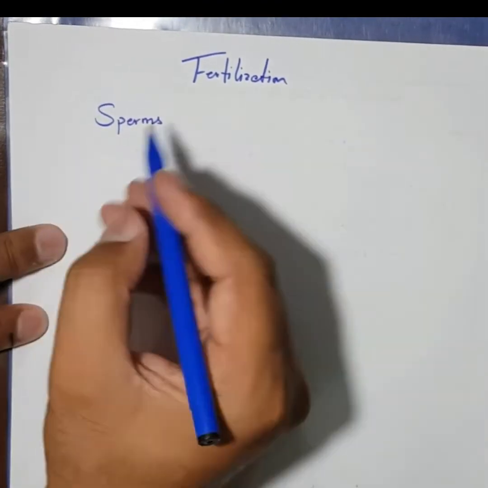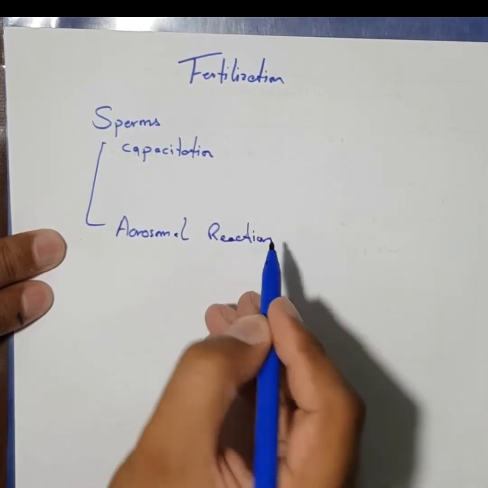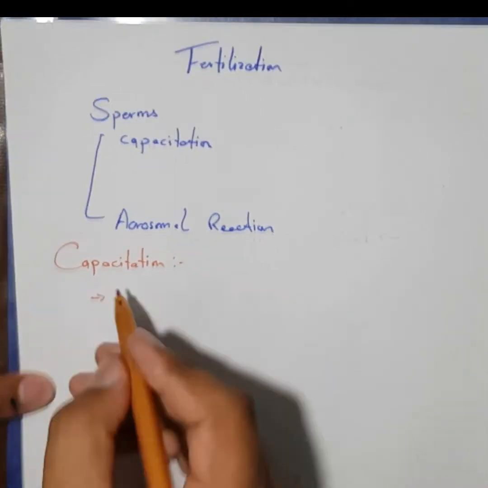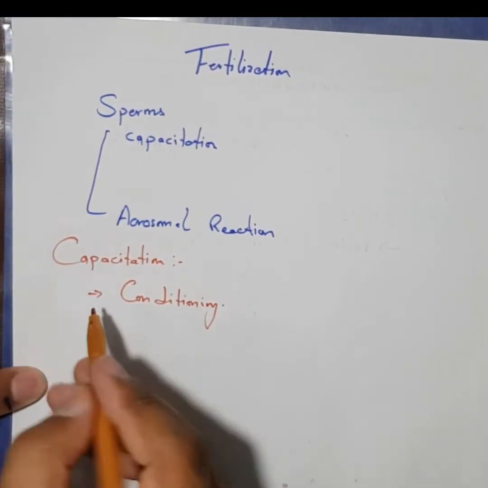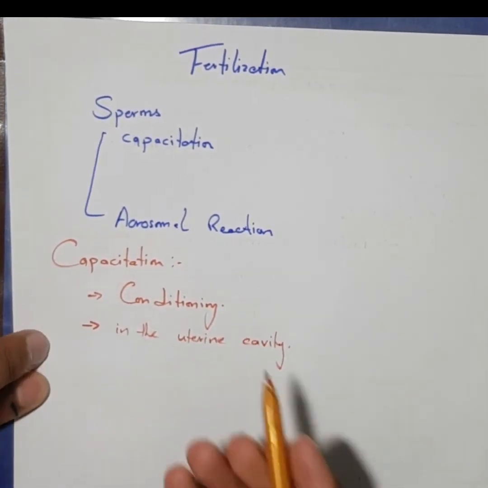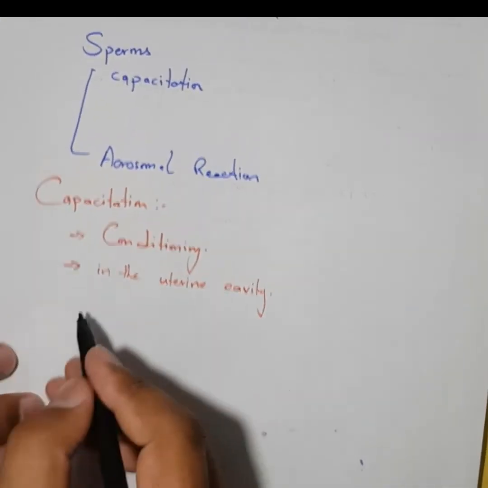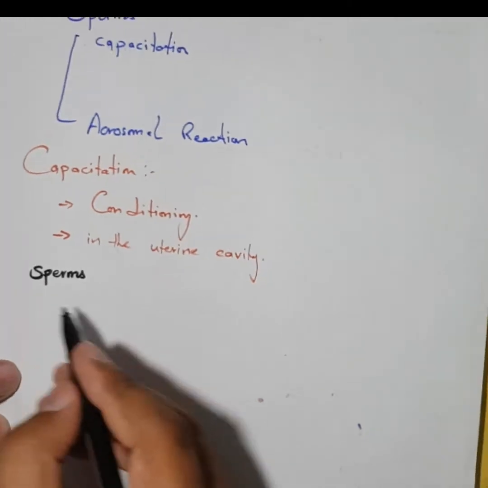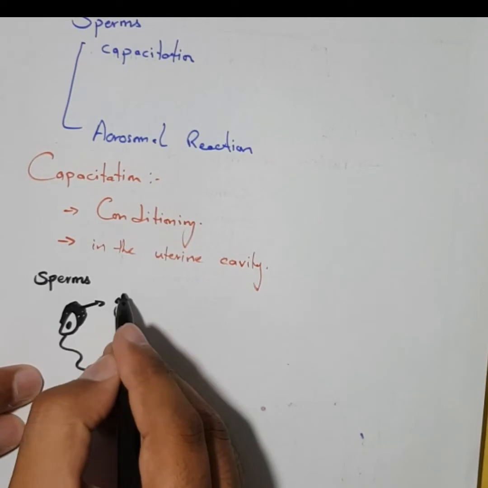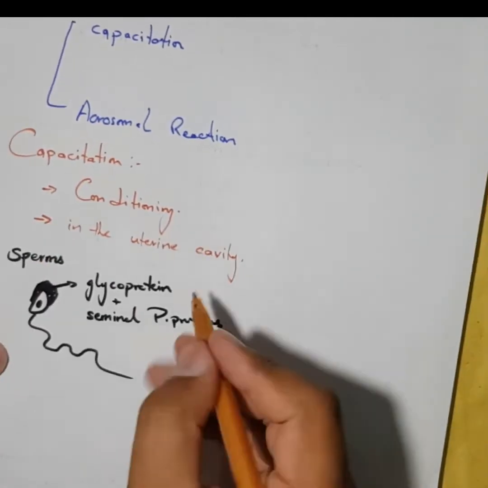Before the sperm can attach with the oocyte, it has to undergo a reaction called capacitation, and then later on, another reaction called acrosomal reaction. So first of all, capacitation. Capacitation is actually a conditioning period where the sperm gets itself ready for the attachment of the oocyte. This is the reaction without which the sperm is not able to attach itself with the oocyte. This reaction only happens inside the uterine cavity where the sperm travels and on the way loses its glycoprotein and seminal plasma protein.